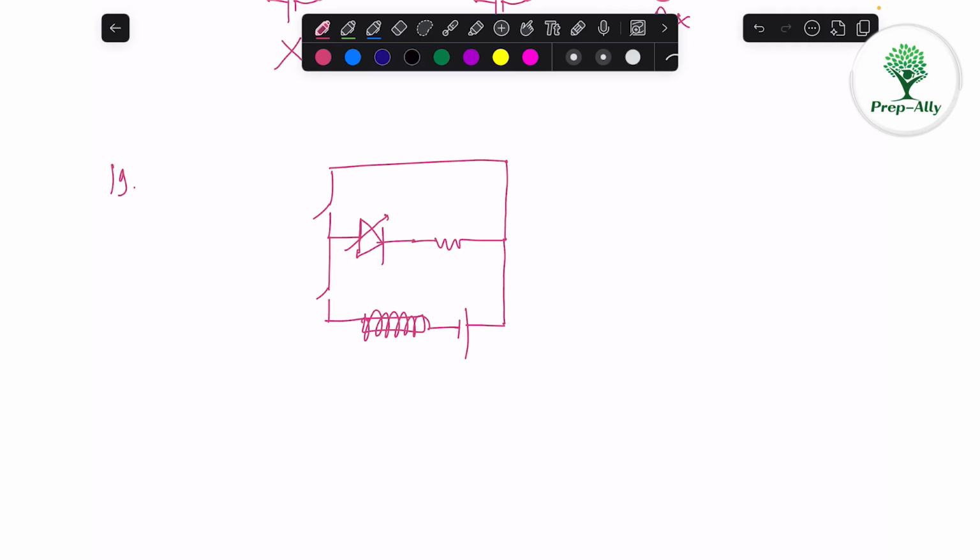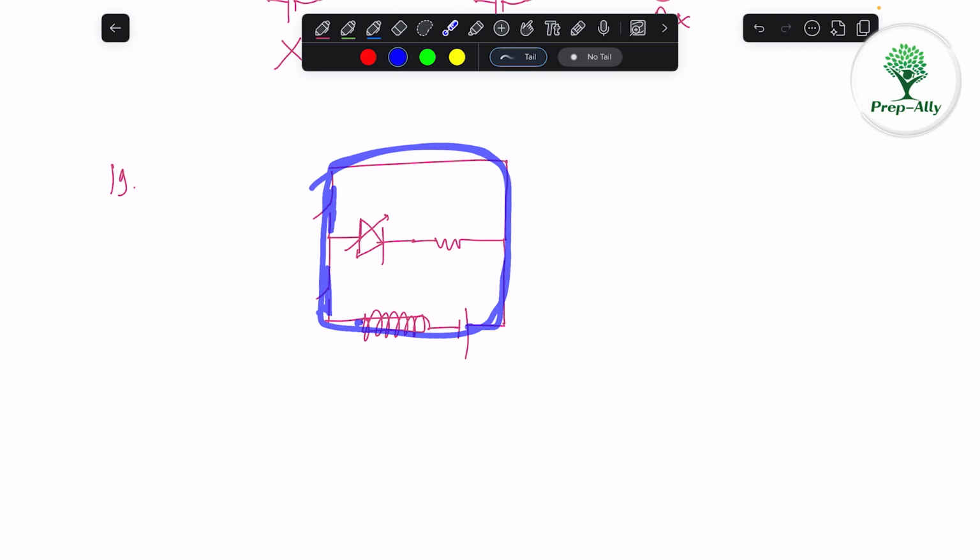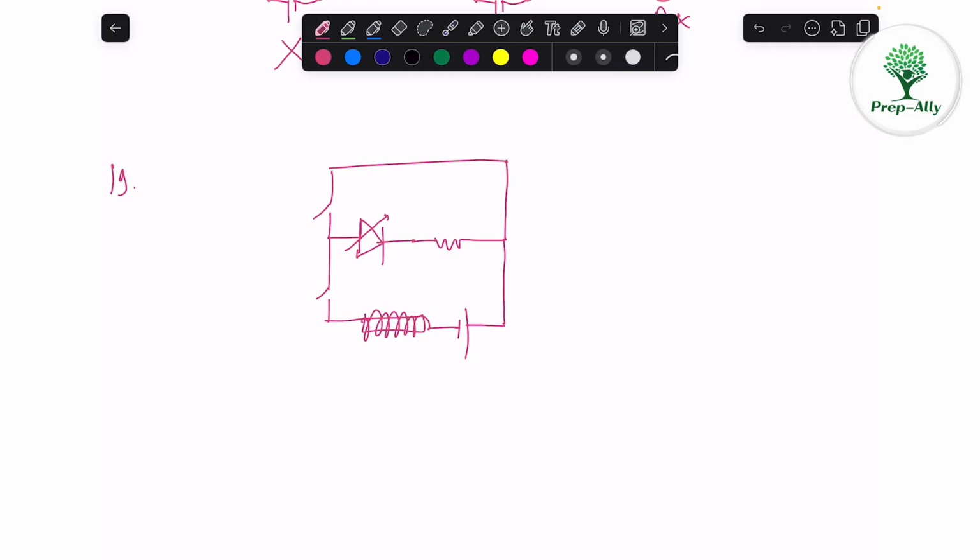This is the circuit. Now, if both the switches are on, that means this is closed, then the current will mostly flow in this outer region. The current won't go in this branch because the current will try to follow a path of less resistance, and more current will flow through this electromagnet, and the electromagnet will be strong if both the switches are in on position. So A is correct.